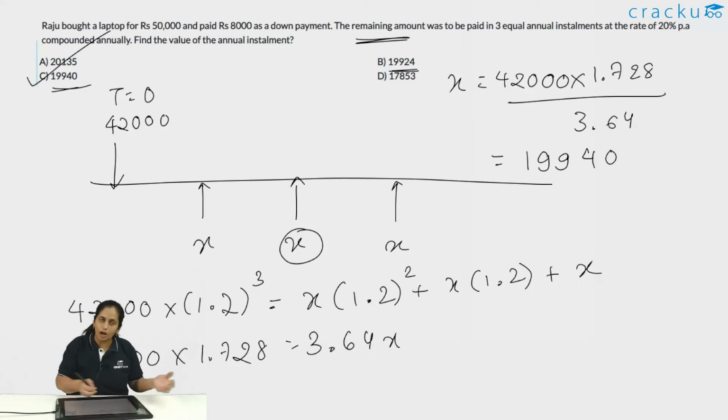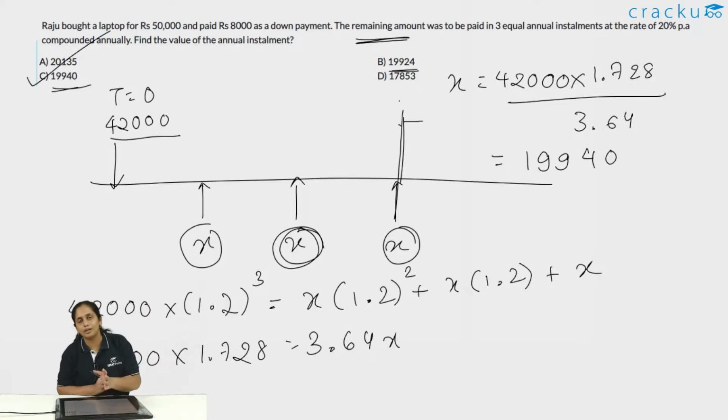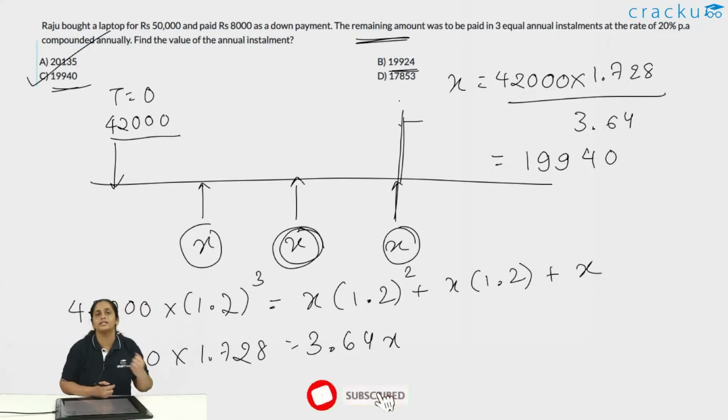So this is basically how you should use the formula for solving questions on installments. Remember, draw out the diagram, because the diagram will clarify the formula. This is the present value. Find out, equate all the future values. So future value of this 42,000 has to be equal to the future value of this installment and this installment and this installment. So the future value of all installments together should be equal to the future value of the loan taken. Using that formula, you can find out the value of each annual installment. So this is basically how we solve these questions based on installments.